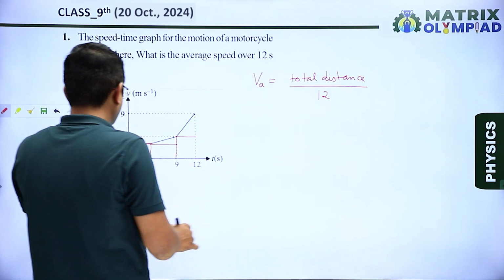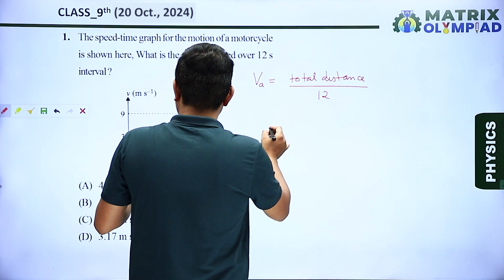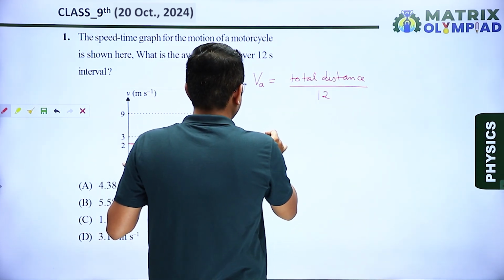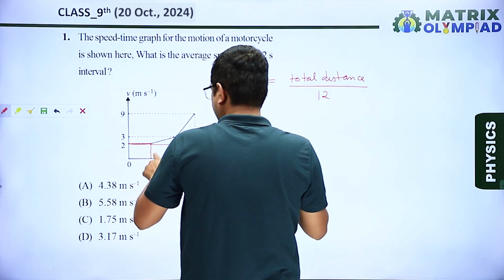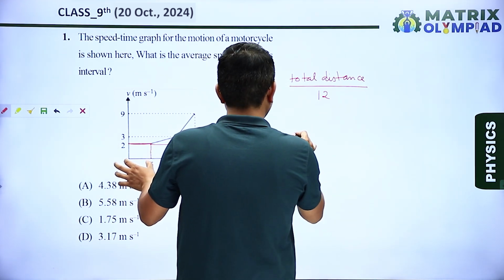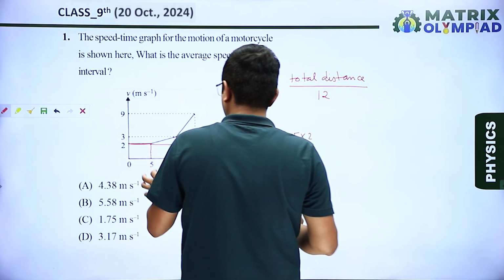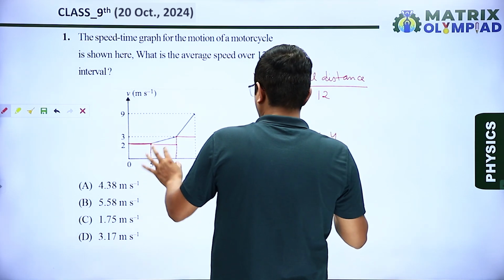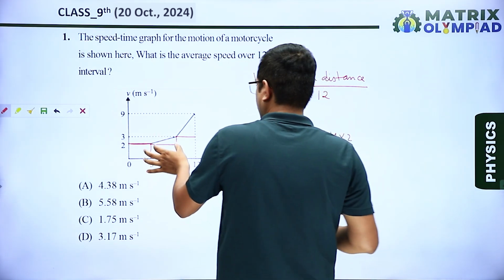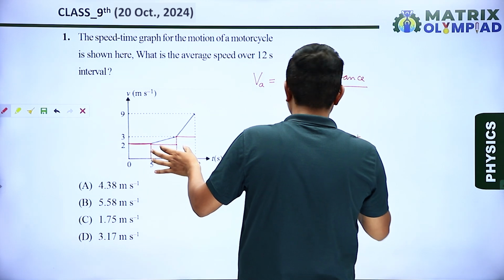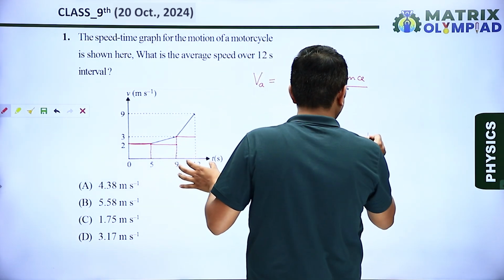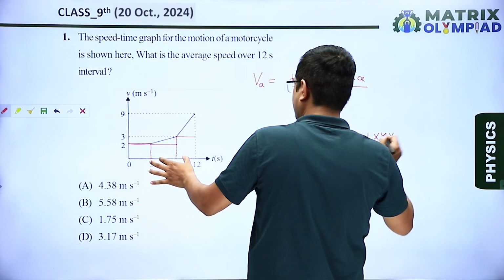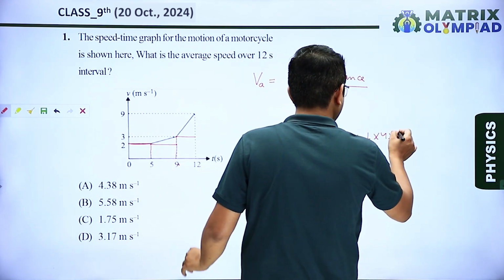Okay, so let's see for this part. First of all, I am calculating only area, okay, which is equals to total distance. So distance, let's say it is given by x. So for this part we know that the base is 5 and the height is 2. Okay, so for this plus 9 minus 5, that means 4, and the height is again 2. Okay, for this triangle the area of triangle is given by half base into height. So 1 upon 2, what is base? Base is 9 minus 5, that is equal to 4, multiplied by height is 3 minus 2, that is 1.